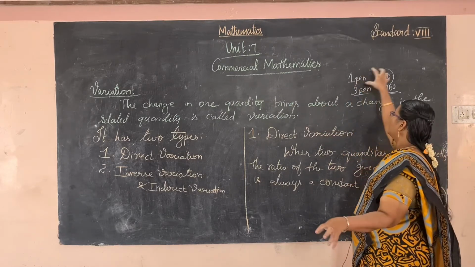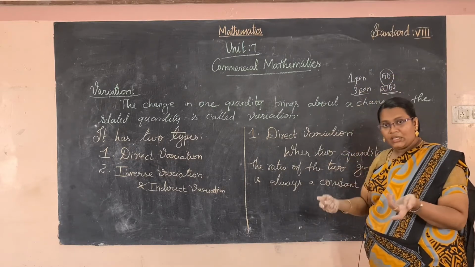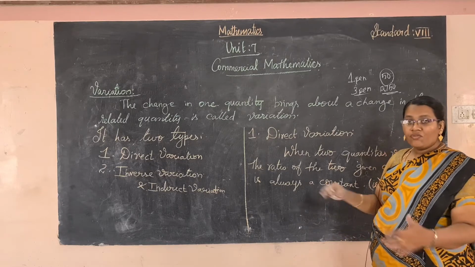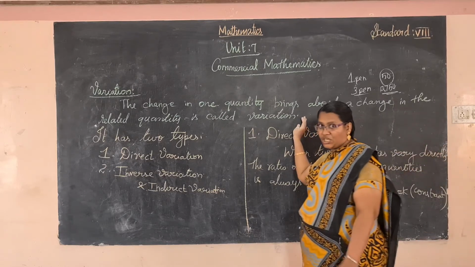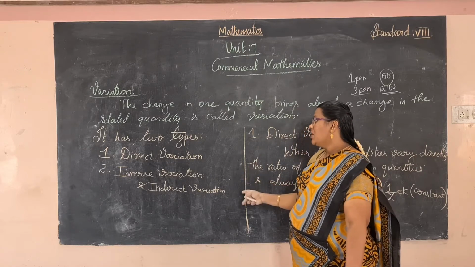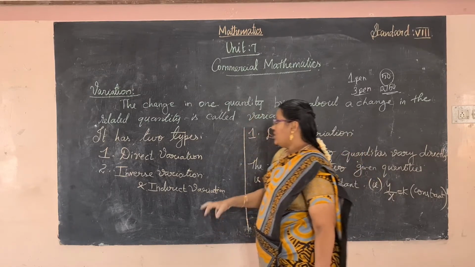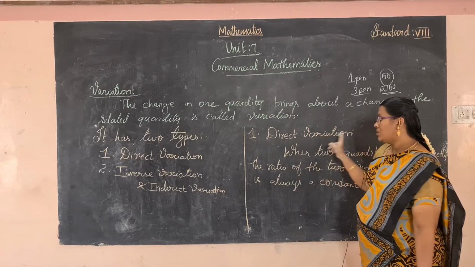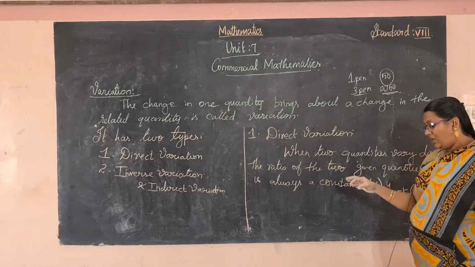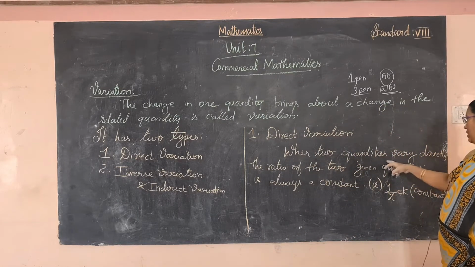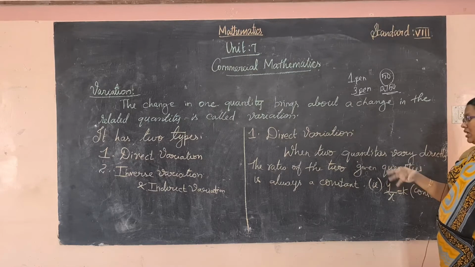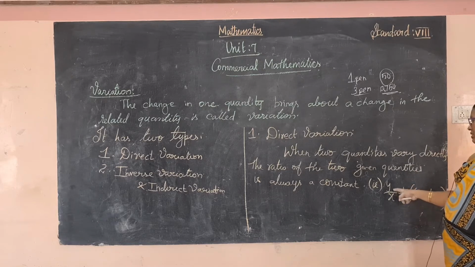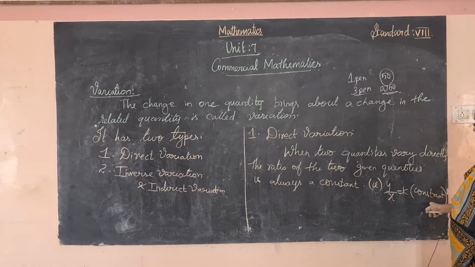If the rate of one pen is 50 rupees and I increase the quantity, the cost of the pens will certainly also increase. So this is called variation. Variation has two types. The first one is direct variation, and the other is inverse variation or indirect variation. Today we are going to see direct variation. Direct variation means when two quantities vary directly, the ratio of the two given quantities is a constant. That is the formula: y by x equals k, a constant.